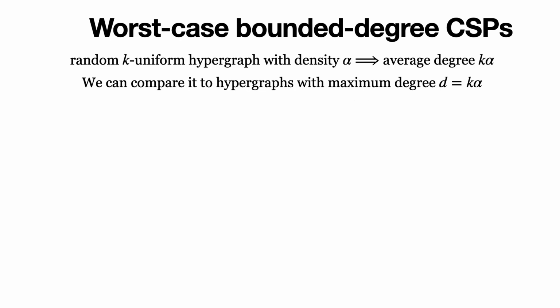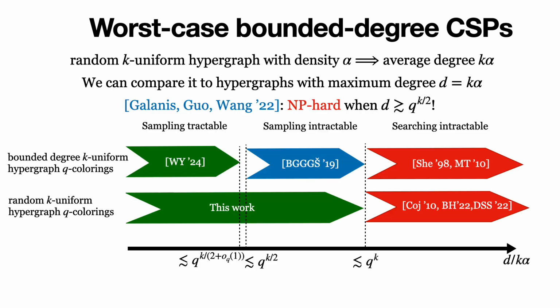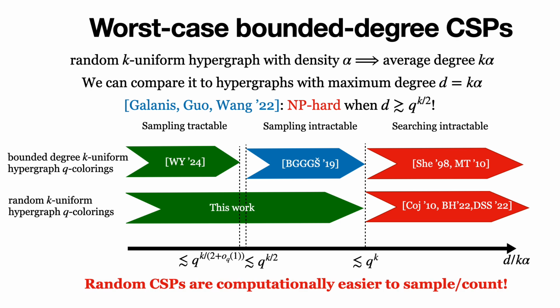A similar phenomenon occurs for hypergraph colorings as well, where there is a separation between sampling and searching for the bounded degree case. Our result for the random hypergraph colorings doesn't exhibit this separation. Overall, our findings demonstrate that for random CSPs, the sampling and counting problems are not significantly computationally harder than their satisfiability and algorithmic counterparts.